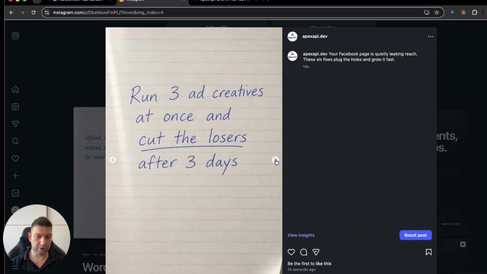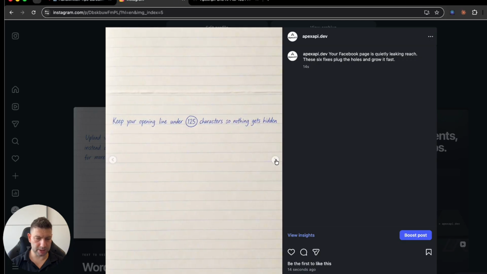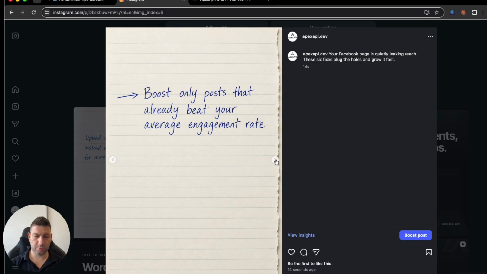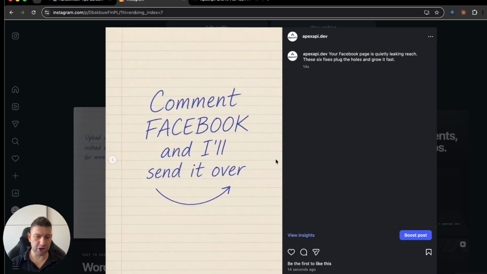Build a lookalike audience. Run 3 ad creatives at once and cut the losers after 3 days. And this one is an interesting one. And boost only posts that already beat your average engagement rate. And the final one, comment Facebook.